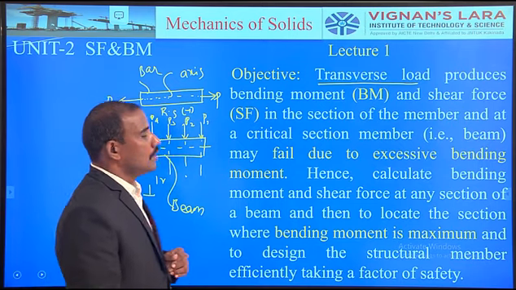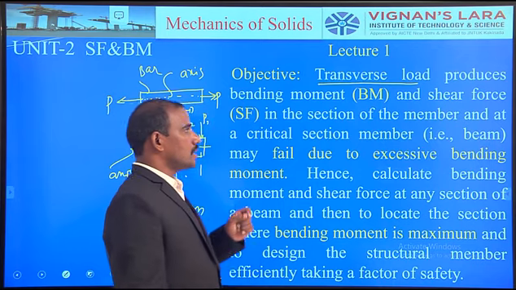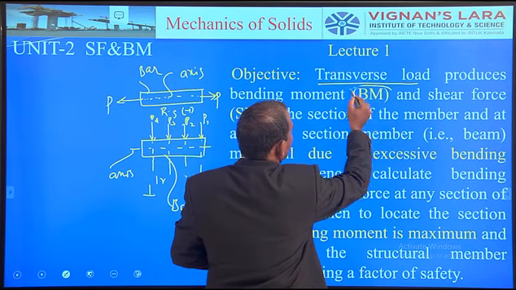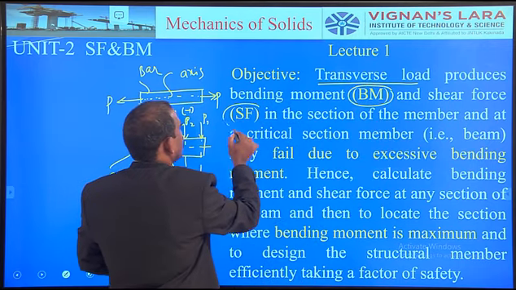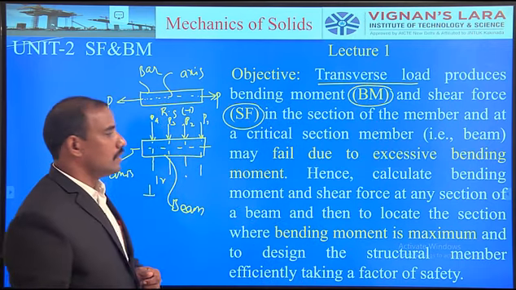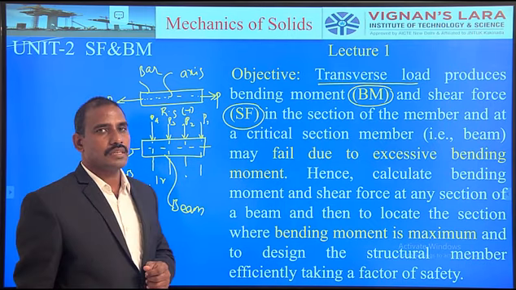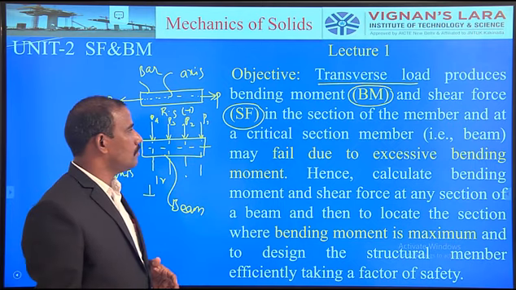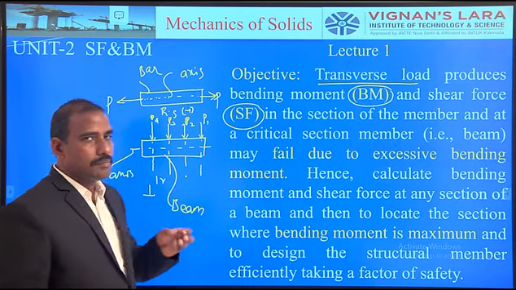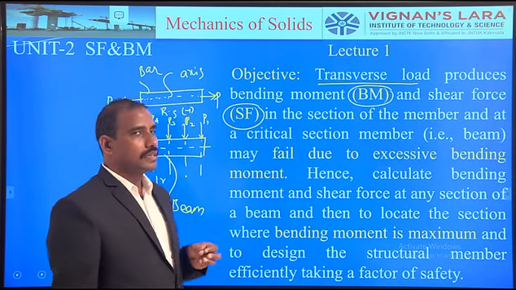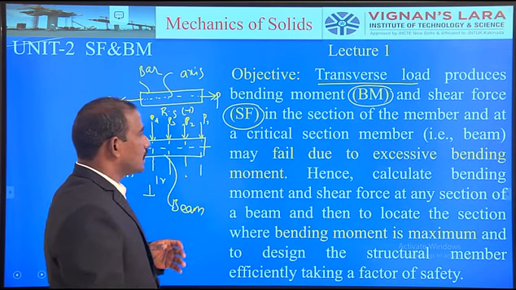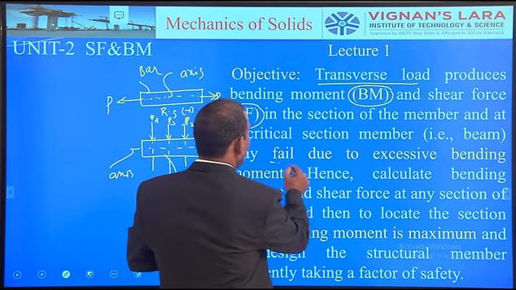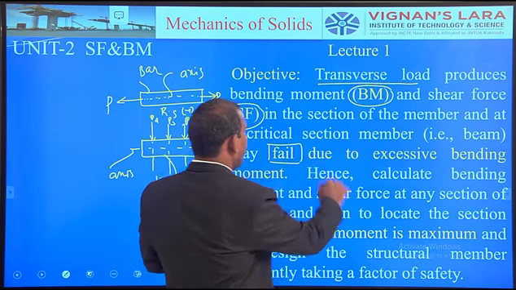So, whenever a structural member is subjected to a transverse load, that produces the bending moment and shear force. Whenever a structural member is subjected to a transverse load, that transverse load produces the bending moment and shear force in a particular portion of the section. So, at a critical section, the member may fail due to excessive bending moment.